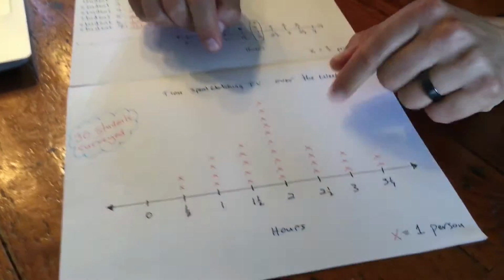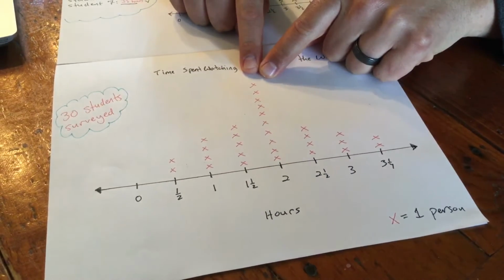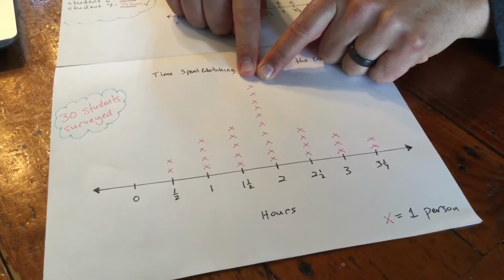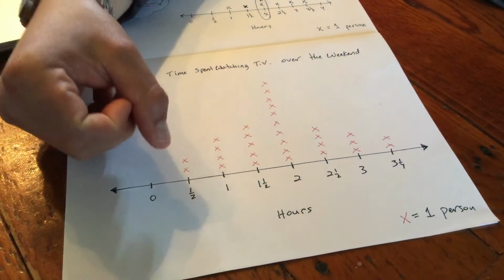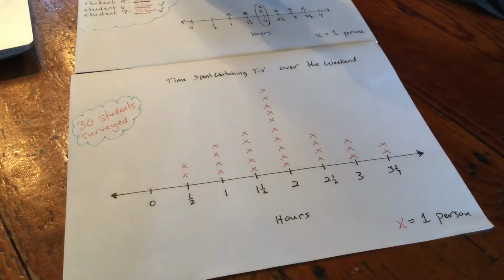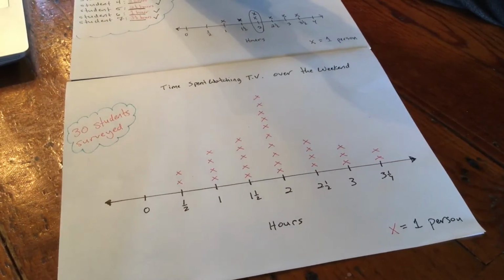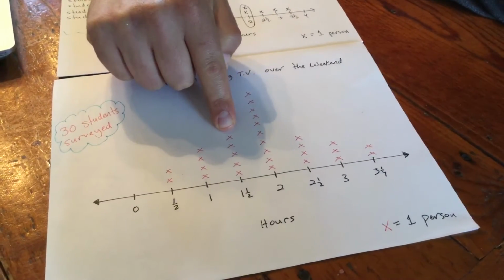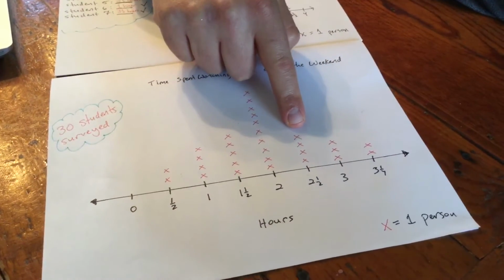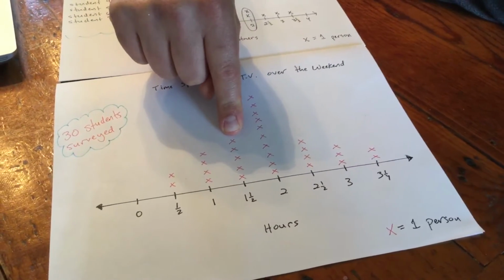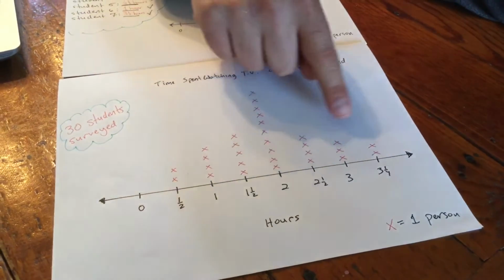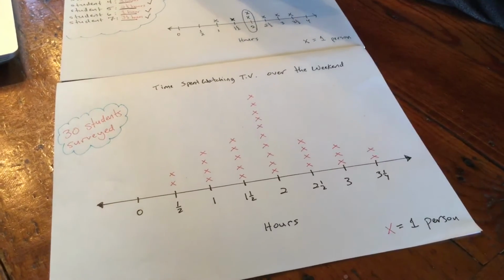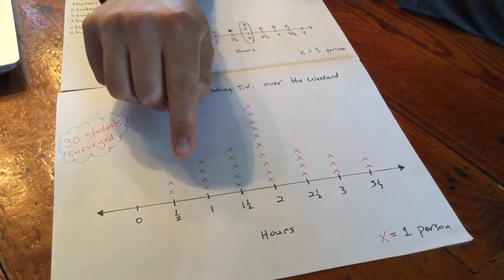Now, if we look down here, 2 hours of TV being watched over the weekend is still the most popular by a large amount. But if we look at all the rest of the data, it paints a bit of a different picture for us. We know that 1 1/2 is almost as popular as 1 hour and 2.5 hours, but it's 1 person more popular. So the rest of the times aren't equal, they become a little bit less and more popular. They're still pretty close to each other.